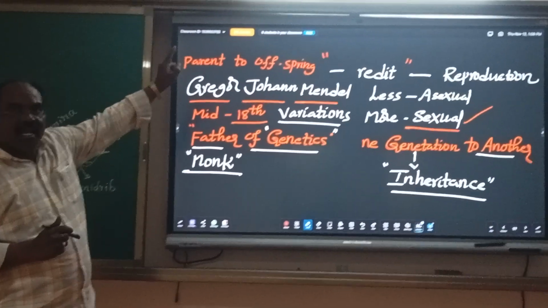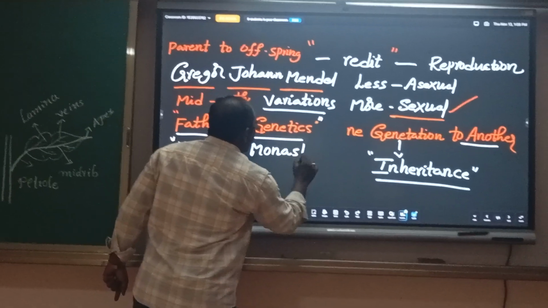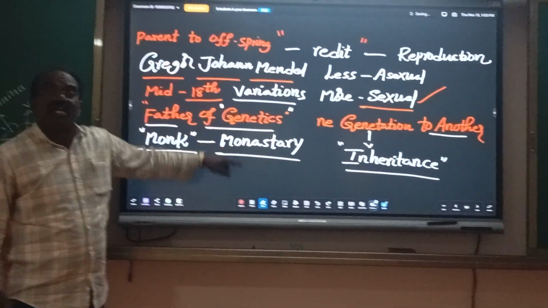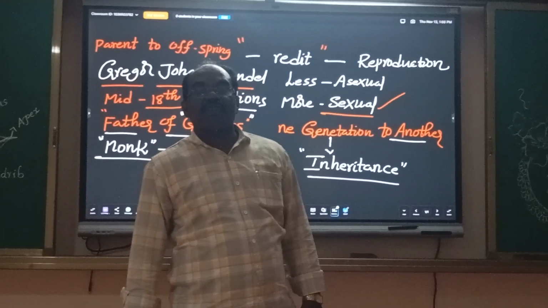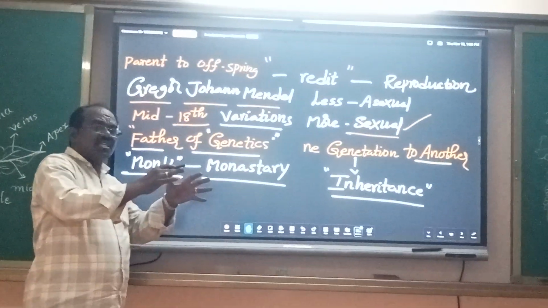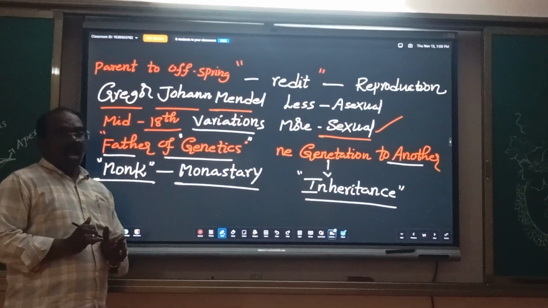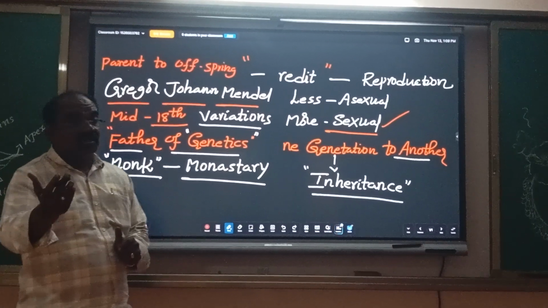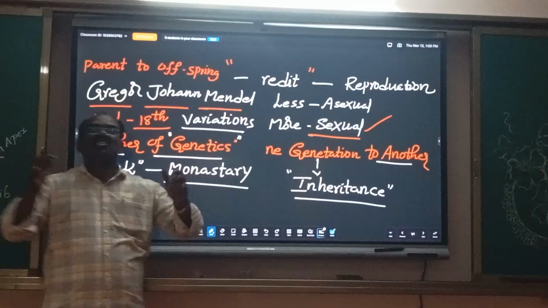Mendel was a monk in the monastery garden. Monastery is one of the famous churches in Australia. This monastery church was located in one garden, the monastery garden. And he was a monk in the monastery garden. You know, garden means the growing of different species of plants.